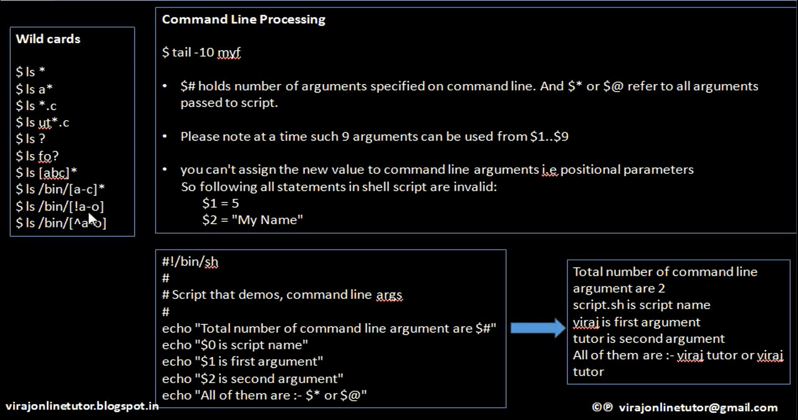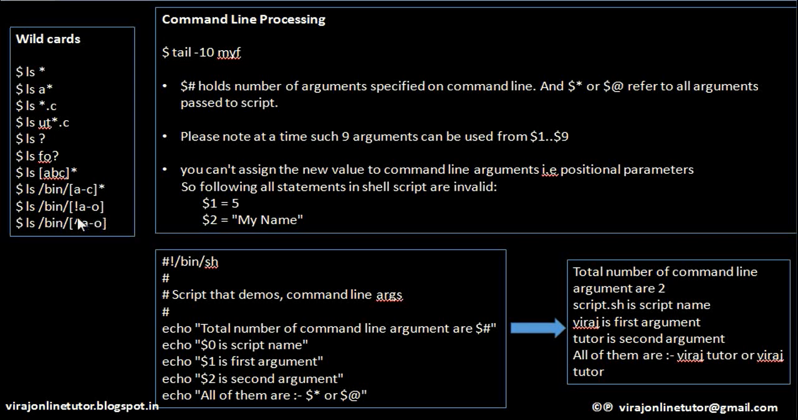This particular expression means list all the files from the bin folder which are not starting with A to O. So A, B, C, D, E, F, G, H, I, J, K, L, M, N, O. So except these letters, if it is starting with any other letter other than A to O, please list them out.